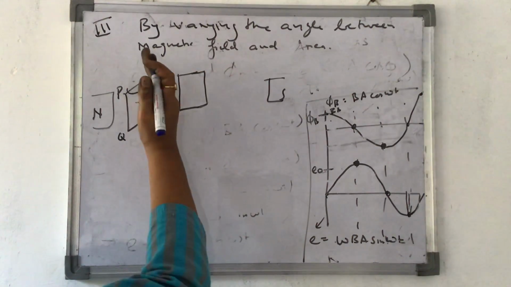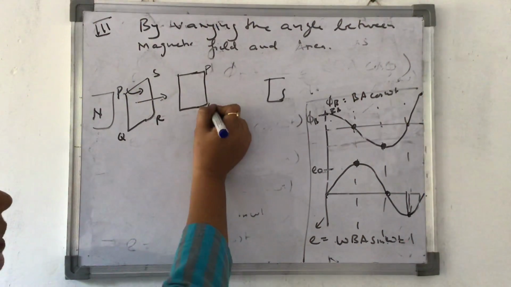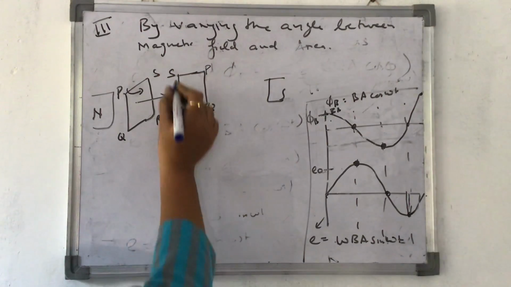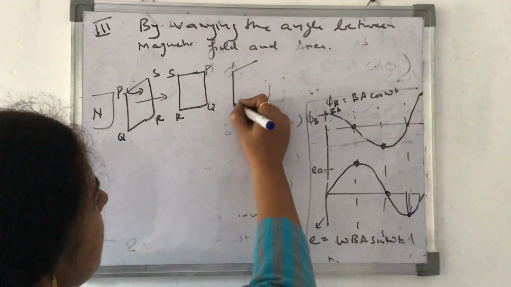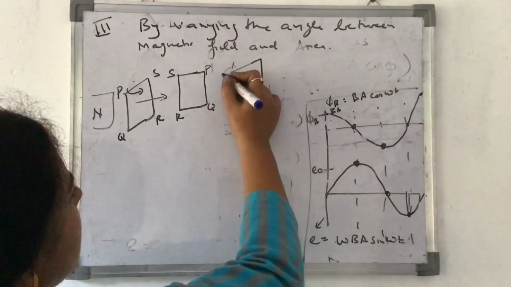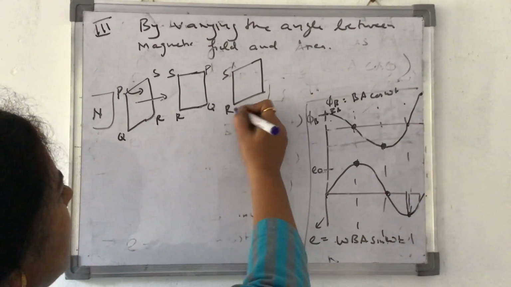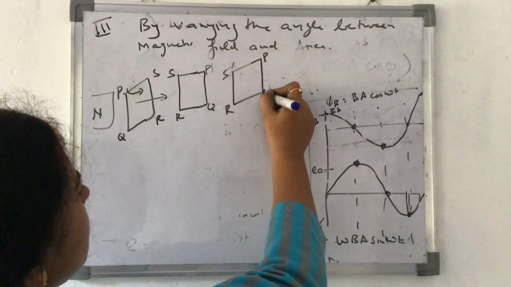Earlier it was here. Now this is P, Q, R and S. Next stage, again it is slanting like this, but SR is over here and PQ is inwards.